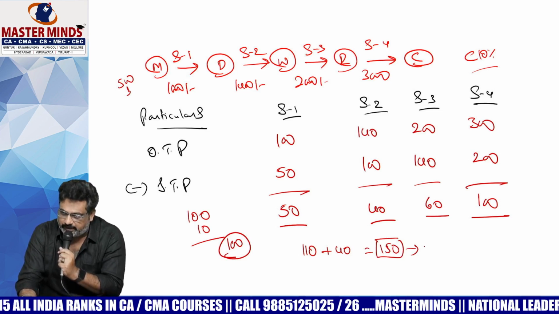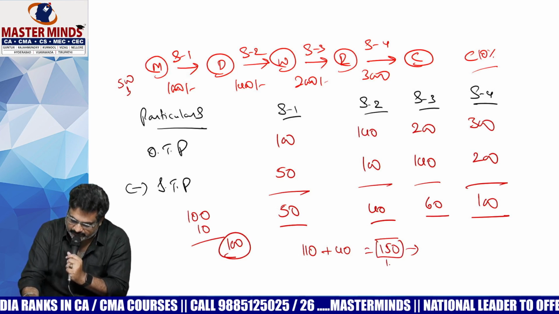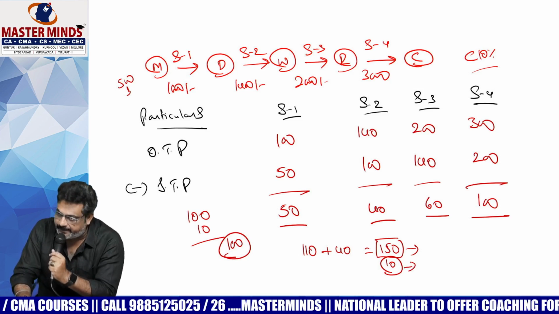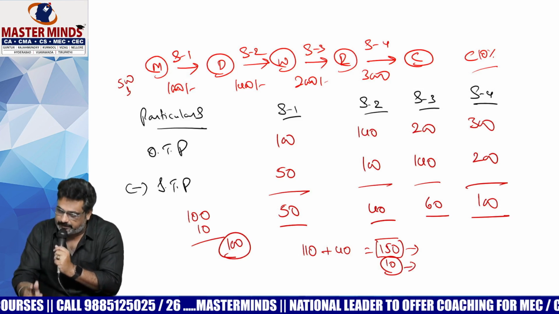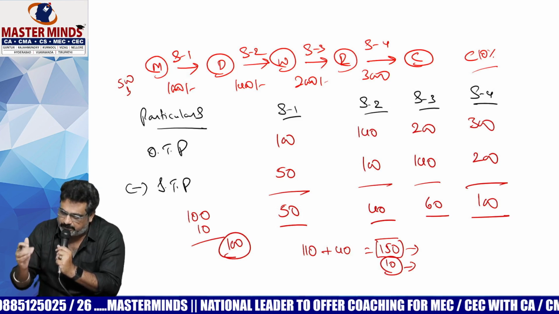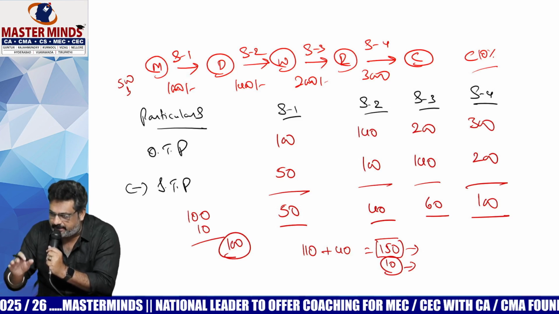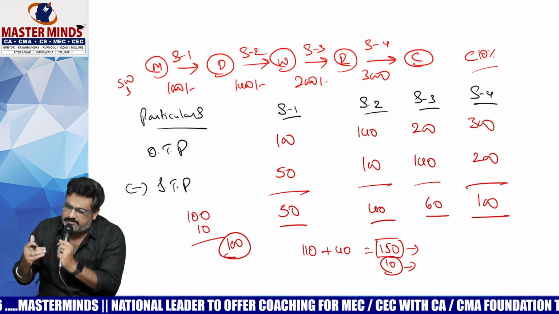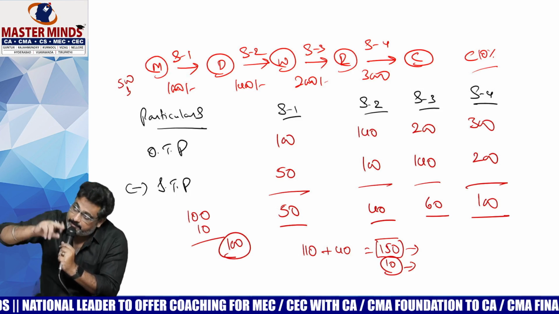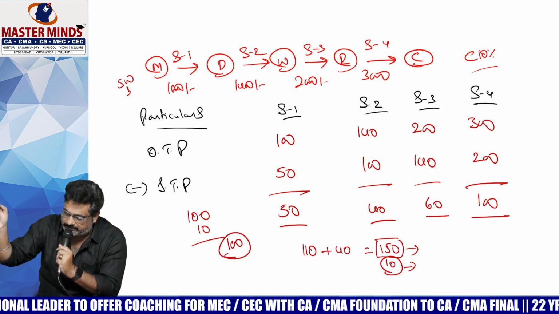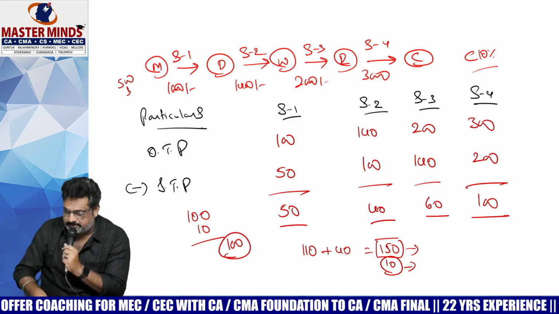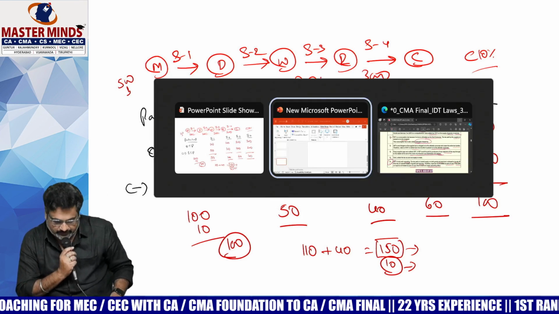On this 150, we are calculating the tax. That means in this the 10 rupees tax was already included. Tax on tax. It may lead to cascading effect. That means if ITC is allowed, that amount will not be added to the cost. Therefore, there will not be any cascading effect. If ITC is not allowed, then the tax portion will be added to the cost. Ultimately, it is included in the sale price. It may lead to cascading effect. That is what the sixth point is saying to us.